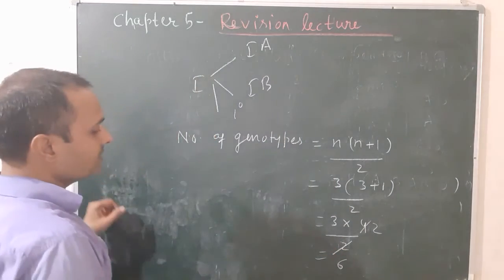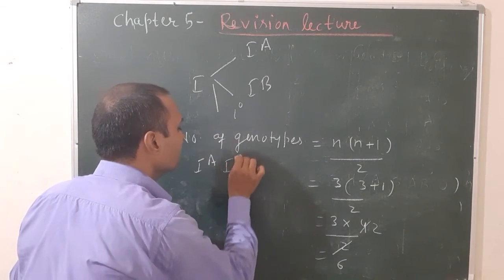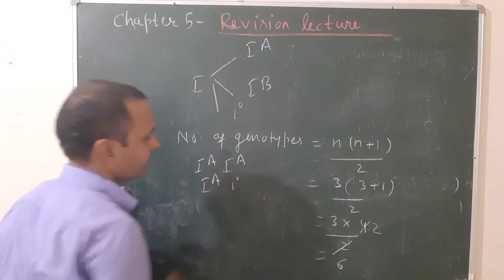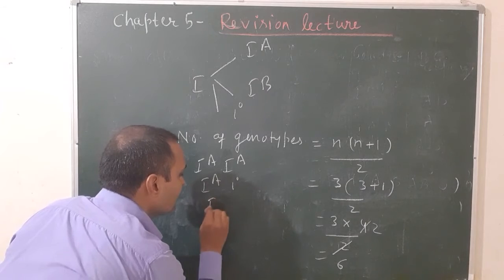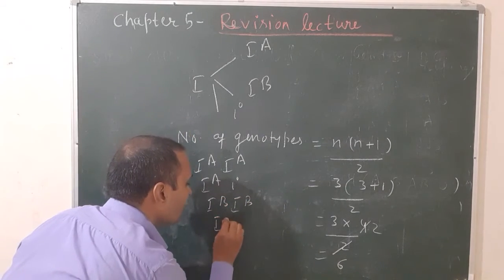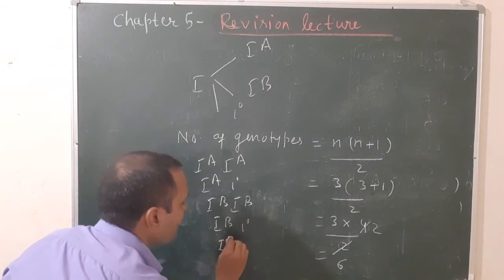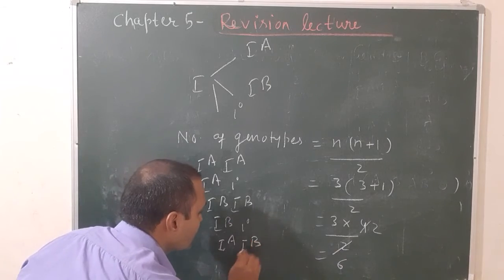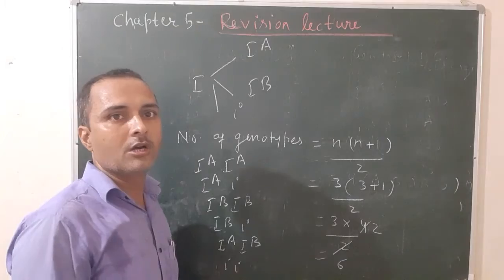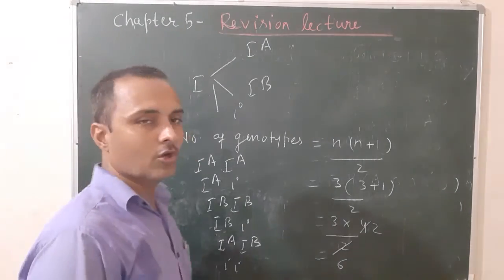And those 6 are: first, IA and IA. Second one, IA and i. Third one, IB and IB. Fourth one, IB and i. Fifth one, IA and IB. And last one, i and i. These are the 6 genotypes found in ABO blood grouping. So this is all about incomplete dominance and codominance.